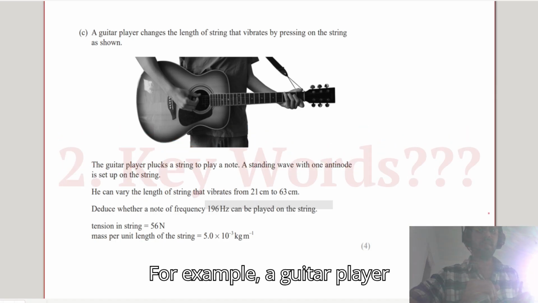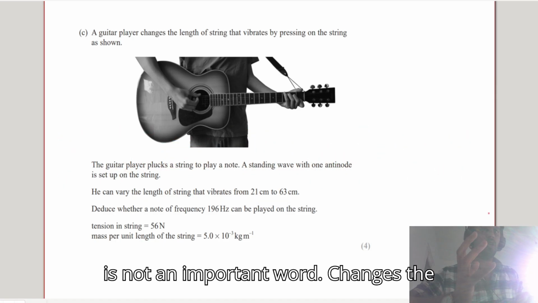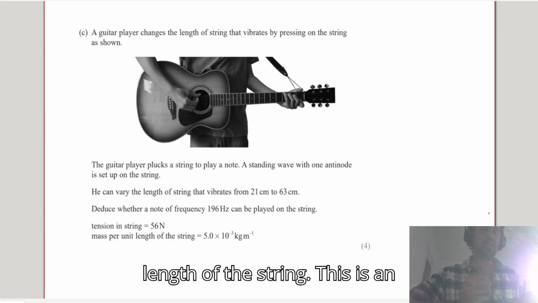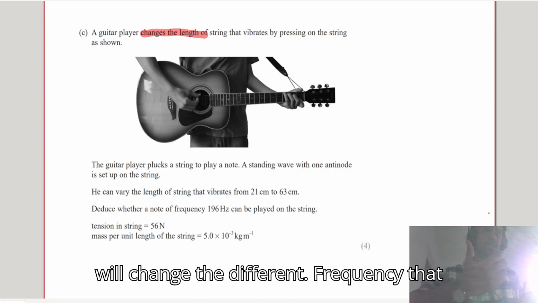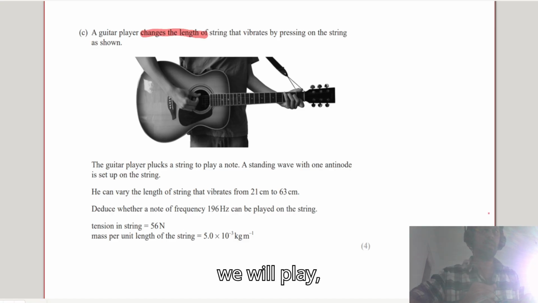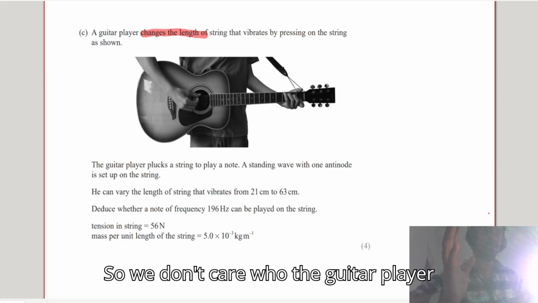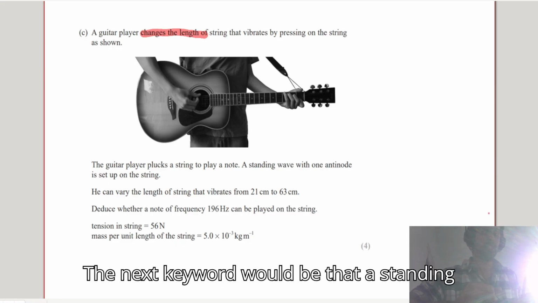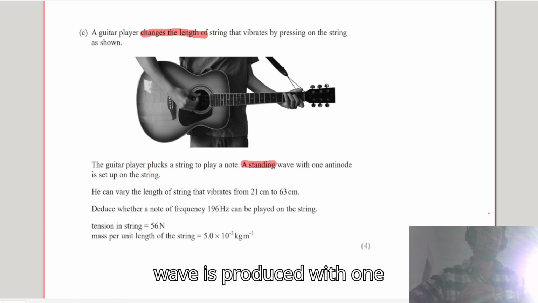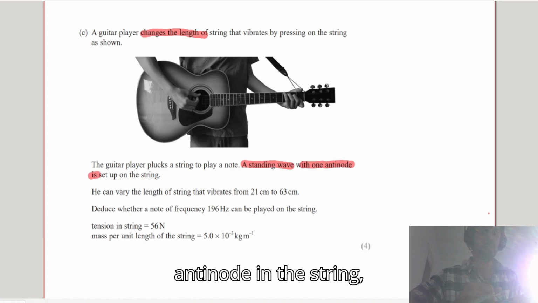For example, a guitar player is not an important word. Changes the length of the string. This is an important word. This is something that will change the different frequency that we will play. So we don't care who the guitar player is, but the important thing is that he's changing the length of the string. The next keyword would be that a standing wave is produced with one antinode in the string.